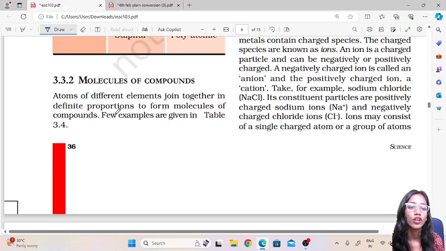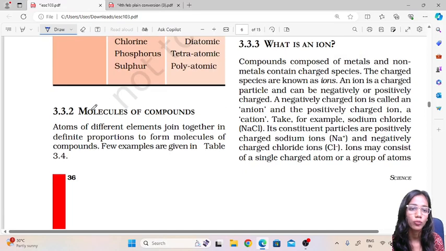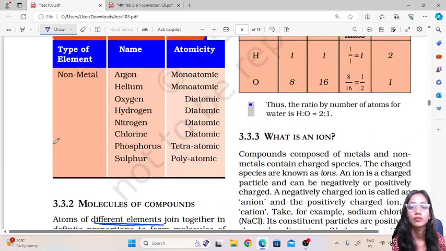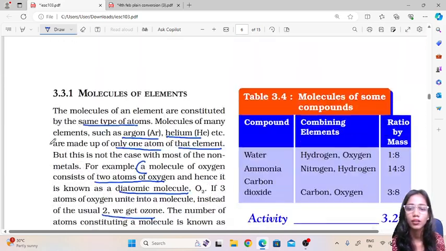Okay, now molecules of compounds. Next we go to molecules of compounds. Atoms of different elements are joined in definite proportions to form molecules. So over here there are atoms of different elements joined together to form compounds. Atoms of two different elements will come together to form the compounds, and these are the molecules of the compounds.